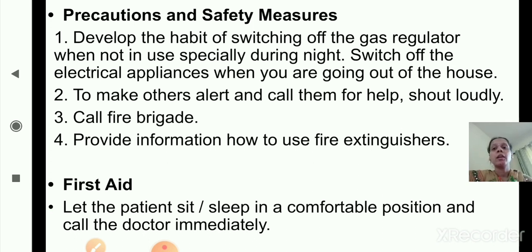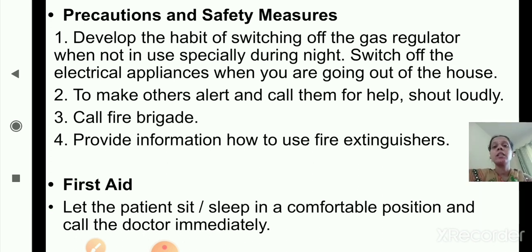Second, make others alert and call them for help or shout loudly. Third one is call fire brigade. And the last one, we will provide the information on how to use the fire extinguishers. So this is about precautionary measures. Now we'll move to the next part. Hope you are clear with this.